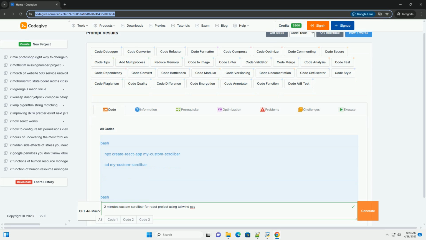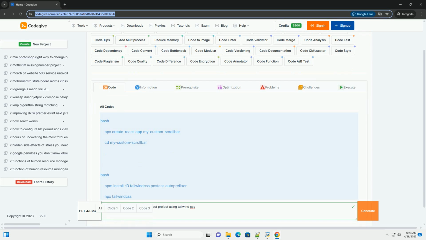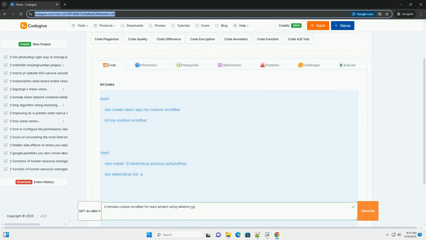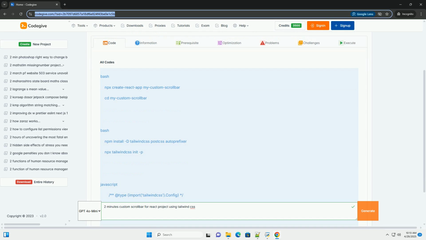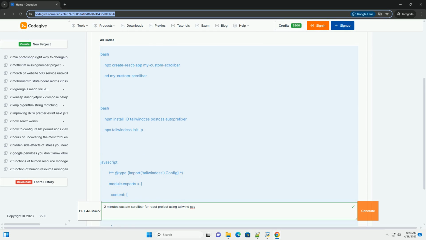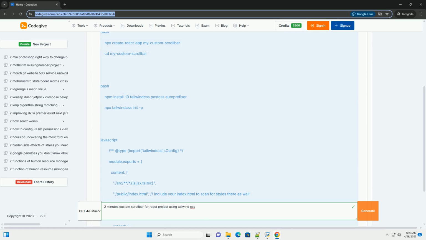OK, let's craft a custom scrollbar in React using Tailwind CSS. This will be a comprehensive guide, walking you through the concepts, code, and considerations for creating a visually appealing and functional scrollbar in your project.